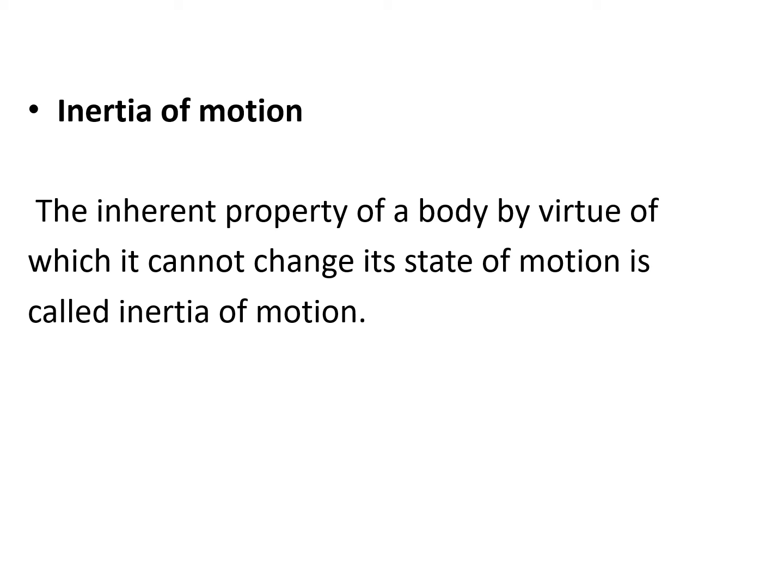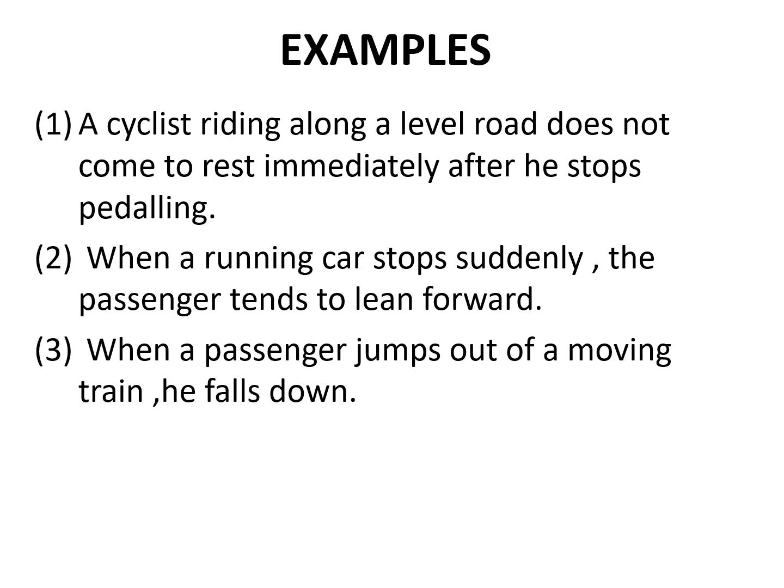Next is inertia of motion. The inherent property of a body by virtue of which it cannot change its state of motion is called inertia of motion. It means if a body is in a state of motion, it continues to be in the state of motion with the same speed in the same direction in a straight line unless an external force is applied on it to change its state. This property of a body is called inertia of motion. Let us take a few examples in order to describe inertia of motion.